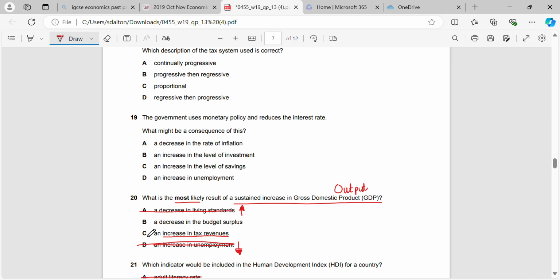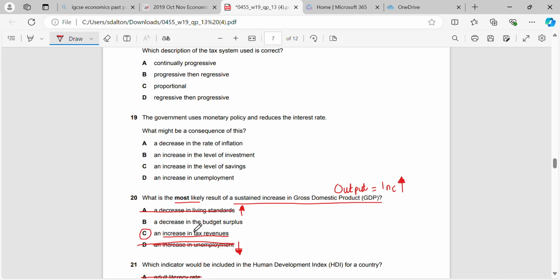So in this case, the correct answer is an increase in tax revenue, and that's because real GDP going up, or output going up, means more people in jobs, which means that income will also go up. And more income means we collect more in tax revenue.